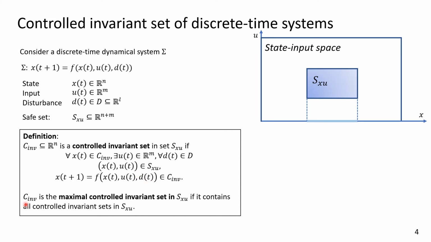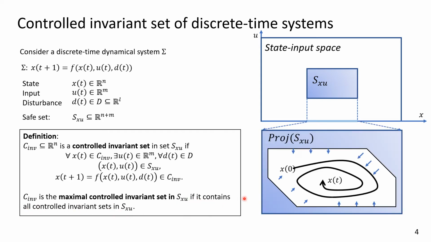We say the set C_inf is the maximum control invariant set in the safe set if it contains all the control invariant sets in the safe set. Intuitively, given any initial state, we say the system is safe if there exists a controller such that the state-input joint trajectory stays within the safe set indefinitely, and the maximum control invariant set characterizes all the initial states such that such a controller exists. Therefore, in this work, we use the size of the maximum control invariant set as the measure for the safety of the system.